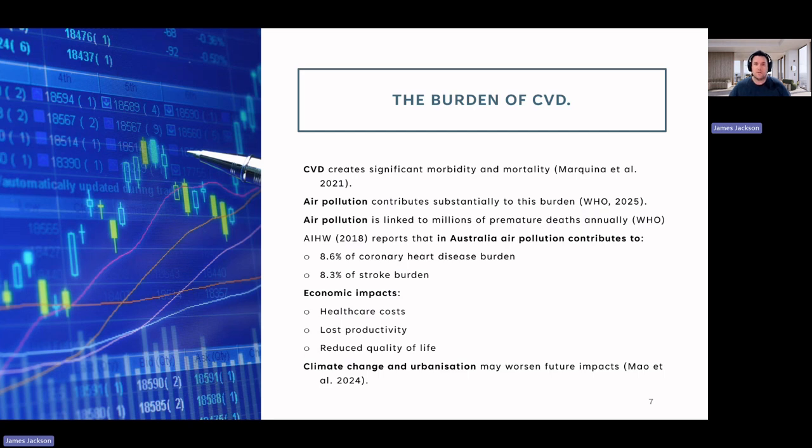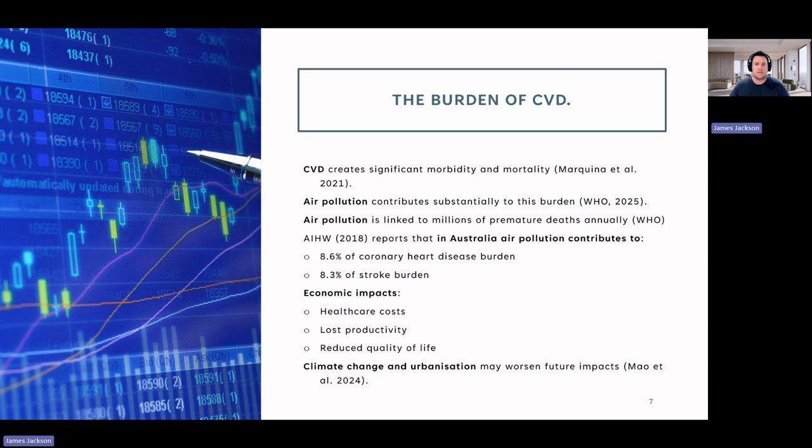The World Health Organization reports that millions of premature deaths every year are linked with air pollution and cardiovascular disease-related deaths, representing the majority. The Australian Institute of Health and Welfare reported that in 2018, air pollution accounted for approximately 8.6% of the coronary heart disease burden and 8.3% of the stroke burden.